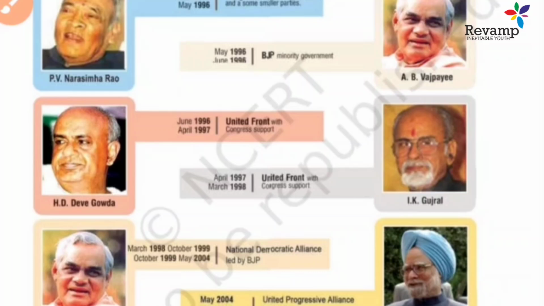So all these are the central governments that changed from 1989 to 2014.